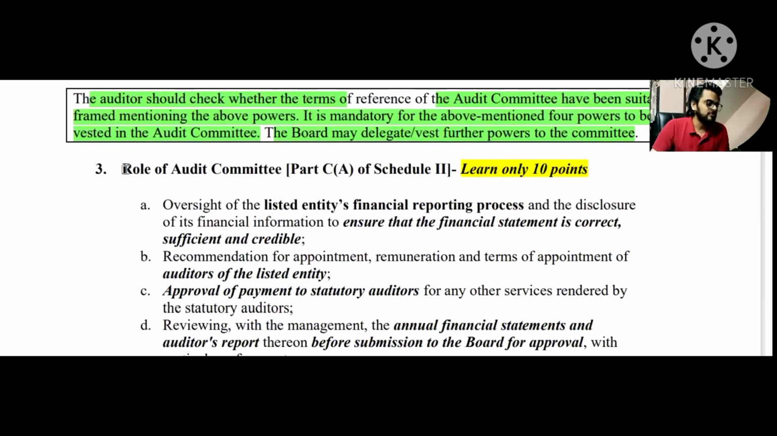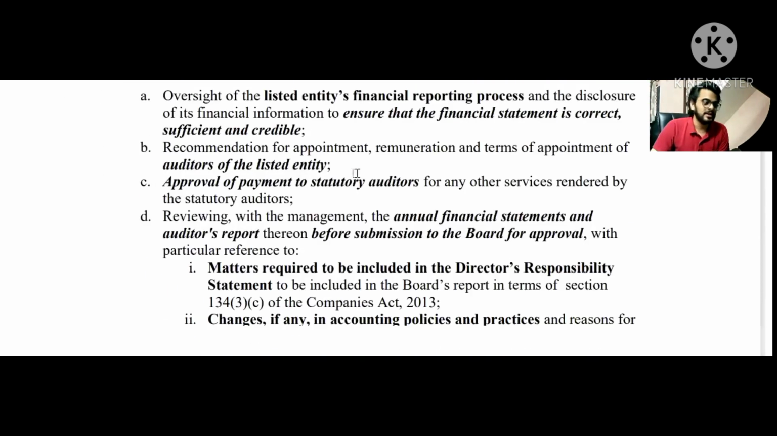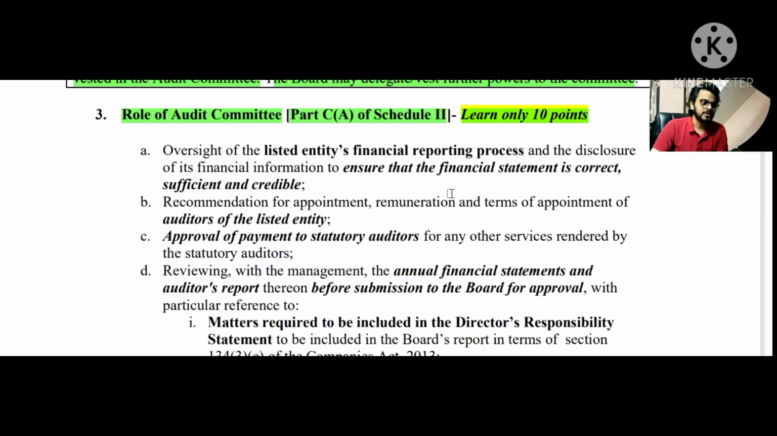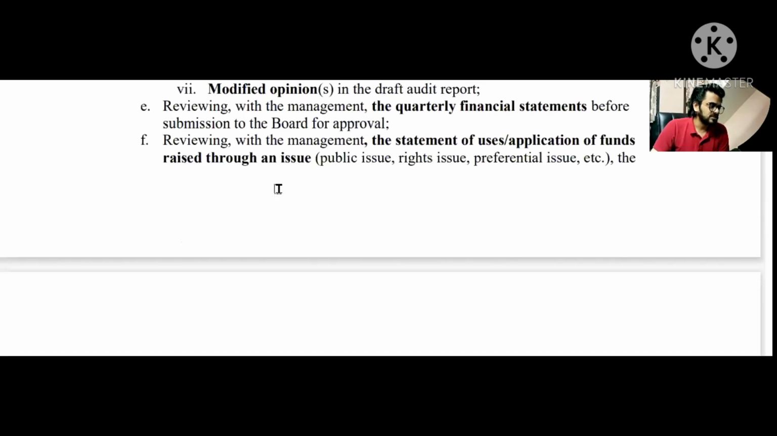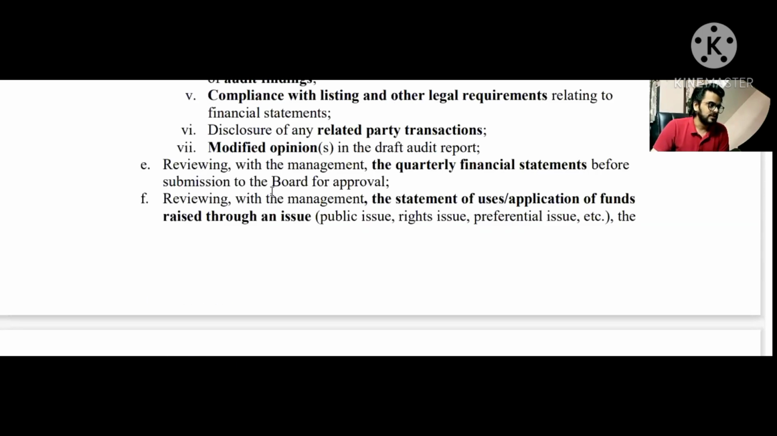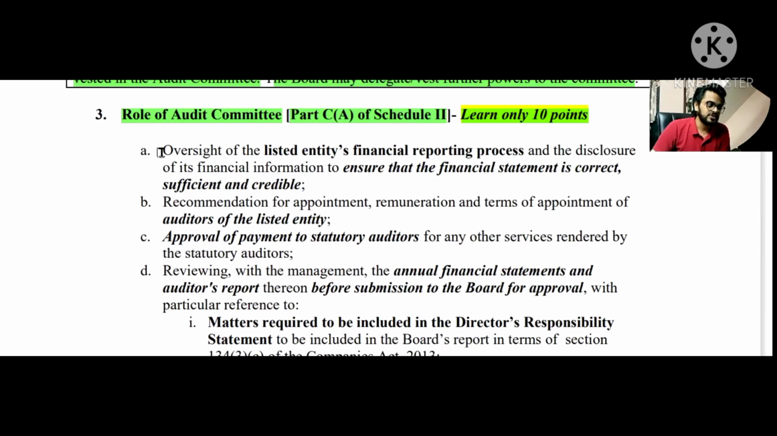All right. Now coming to the role of audit committee part, which is given in part C, subpart A of schedule number 2 to the regulation number 18. There are many points, but we have picked up the first 10 points, which you need to remember. So it basically talks about many things. So let's read it one by one. You will be able to understand it very nicely. This is the portion where you can understand as well, and you will have to cram a little bit as well. All right, in order to get better marks, I guess.